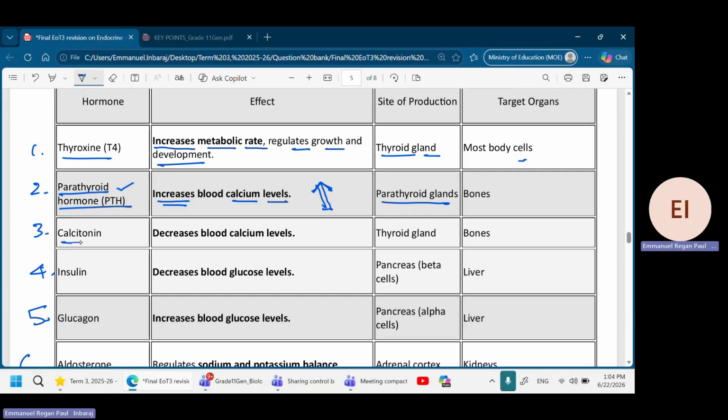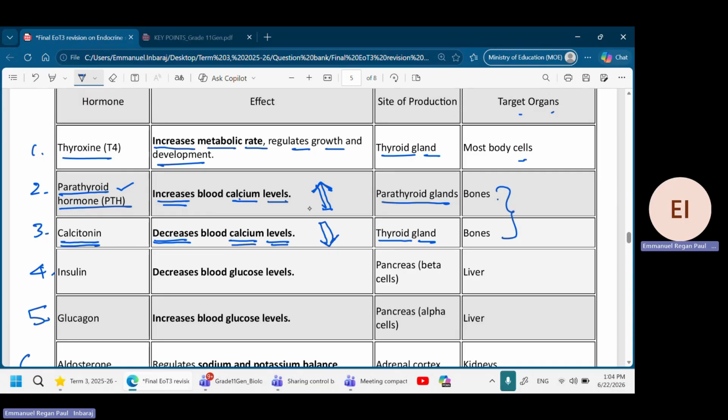Go to the third one, calcitonin. What does calcitonin do? It decreases calcium levels. So which increases calcium level? The parathyroid hormone. Memorize them. And which decreases calcium level? Calcitonin. So who releases calcitonin? It's released by the thyroid glands. What is the target organ? So which organ they will act on? See, bones. We know that calcium is found in the bones. So their target organ is bones.